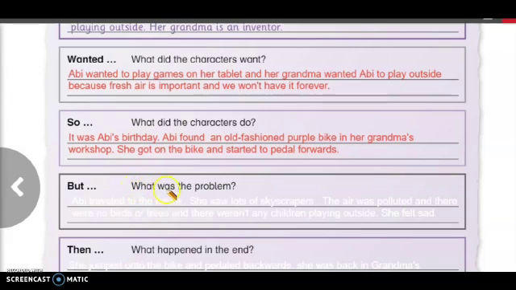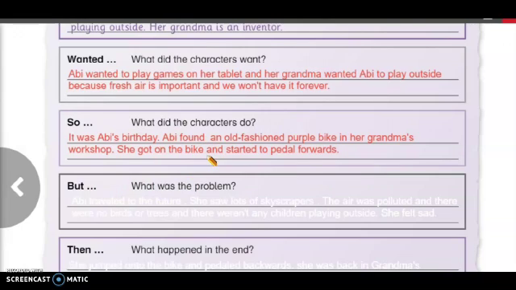But what was the problem? As we said also, each story has a problem or main idea to talk about. Here, what was the problem? And we have to write "but" before writing the problem. The problem was Abby traveled to the future. She saw lots of skyscrapers.